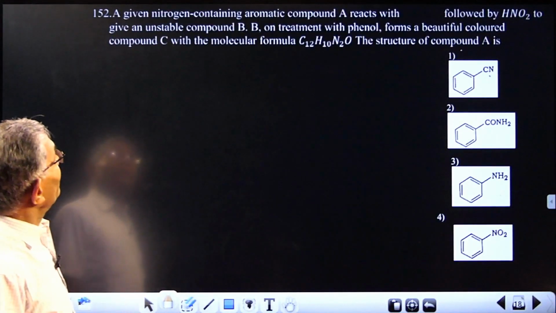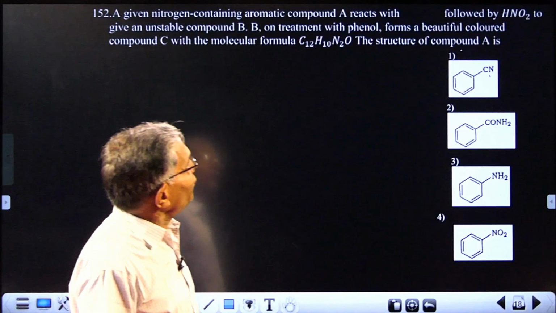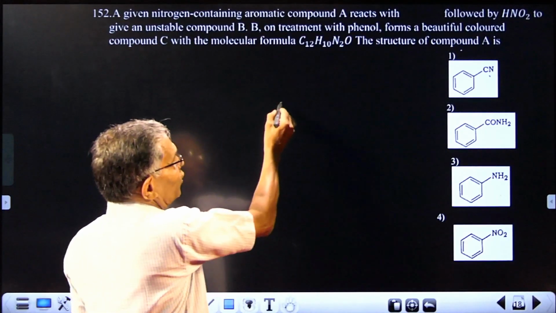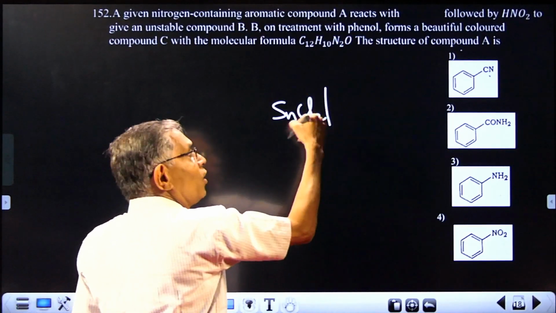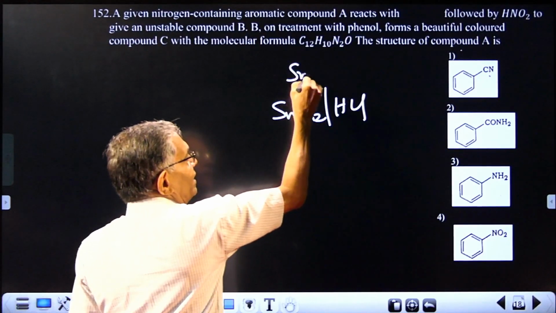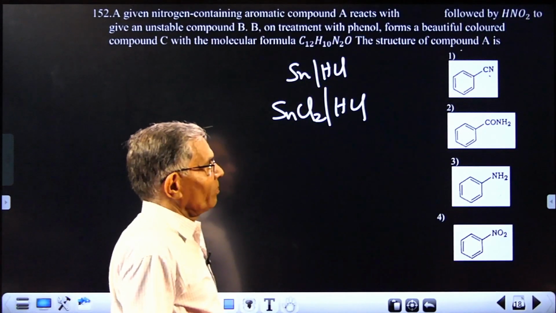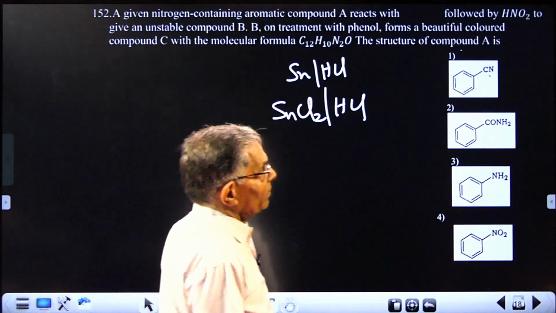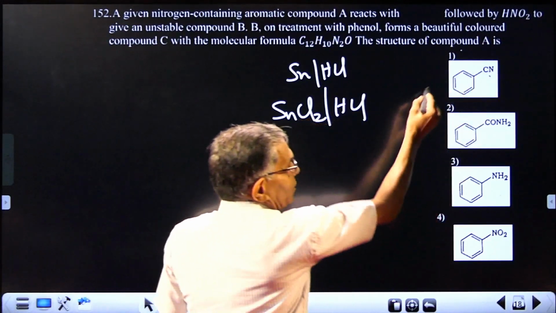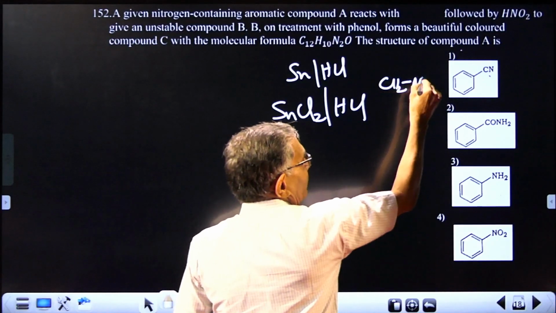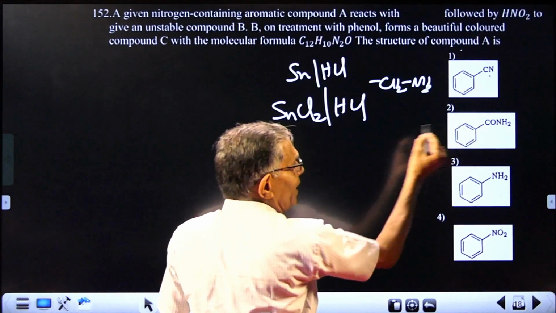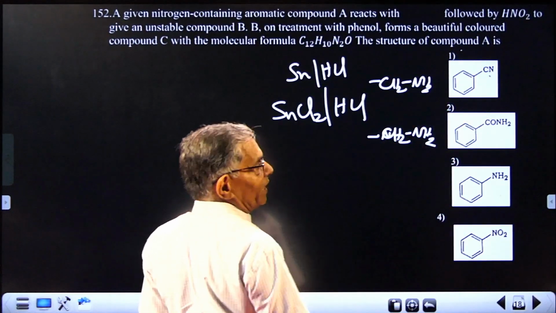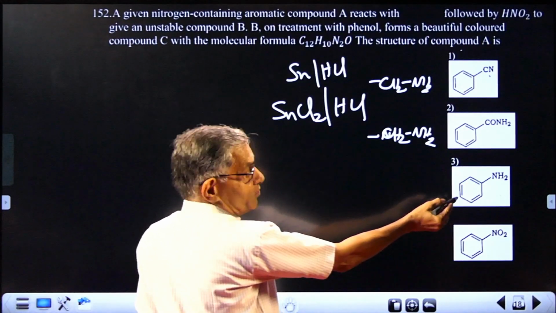Next, given a nitrogen containing aromatic compound reacts with SnCl2, stannous chloride HCl, either stannous chloride HCl or tin and HCl, both are effectively used. It is a standard reducing agent for aromatic nitro compounds. So in this case, here we've got a CN group. CN group will be reduced to CH2NH2. This one. But CONH2 will be reduced to CH2NH2 again, with that oxygen removed. This will not react with SnCl2, no further reduction.